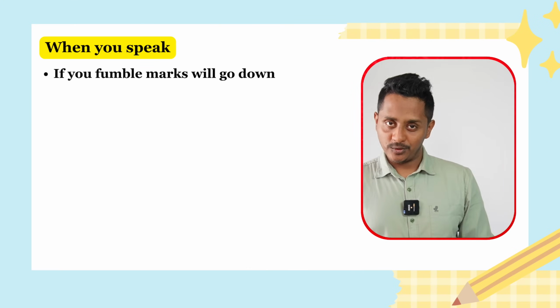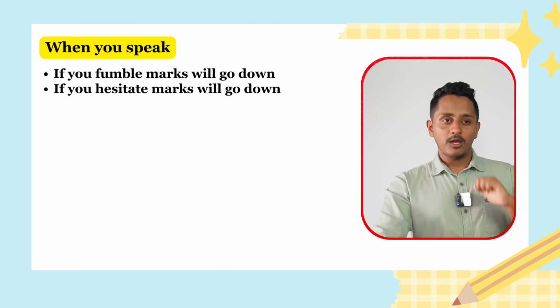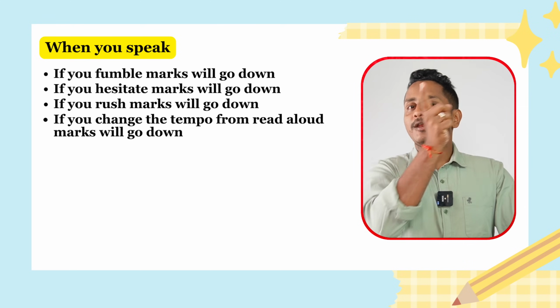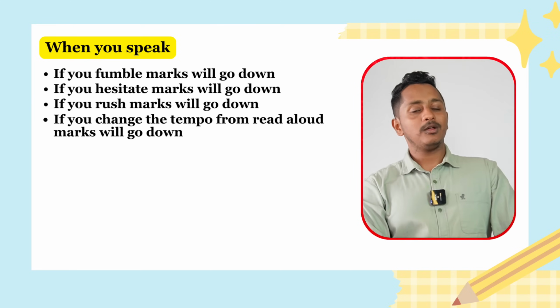Just like read aloud. In read aloud, you don't correct anything, right? Here as well, the template on one hand, and whatever 3 sentences you have written, or something in your mind, just speak. If you've written them, read and speak. If you've not written them, in your mind you would have already prepared well. Just start speaking. When you speak, if you fumble, marks will go down. If you hesitate, marks will go down. If you rush, marks will go down. If you change the tempo from the way you did in the read aloud, marks will go down.